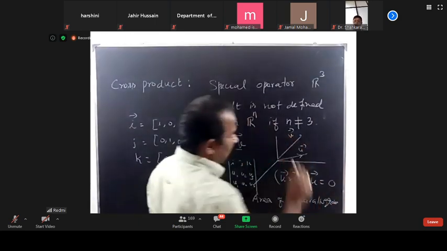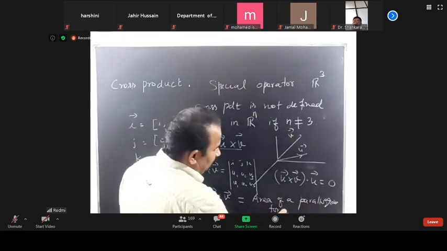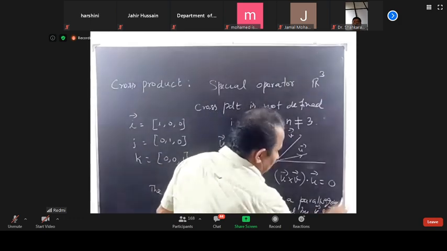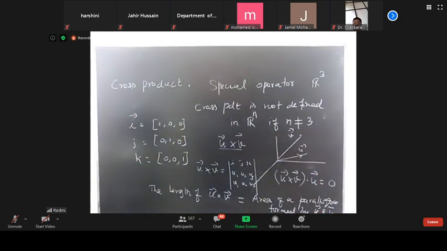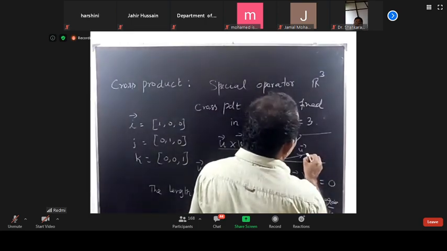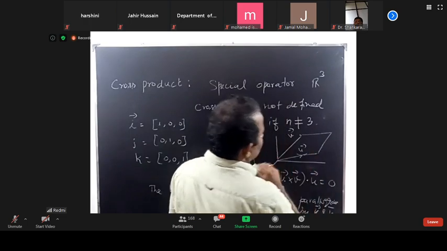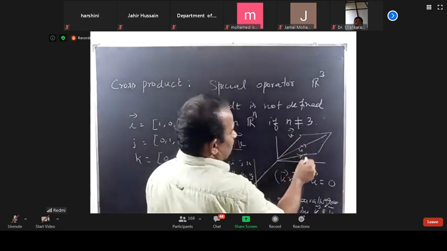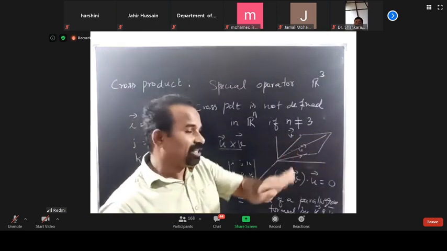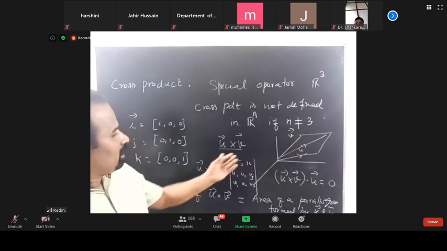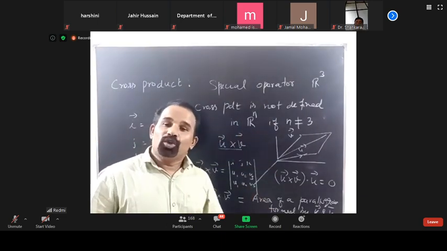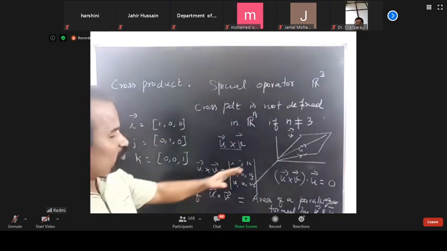The area of a parallelogram formed by this U vector and V vector. So this is U vector, this is V vector. The area of this parallelogram is equal to the length of the U vector cross V vector. So that is most important.